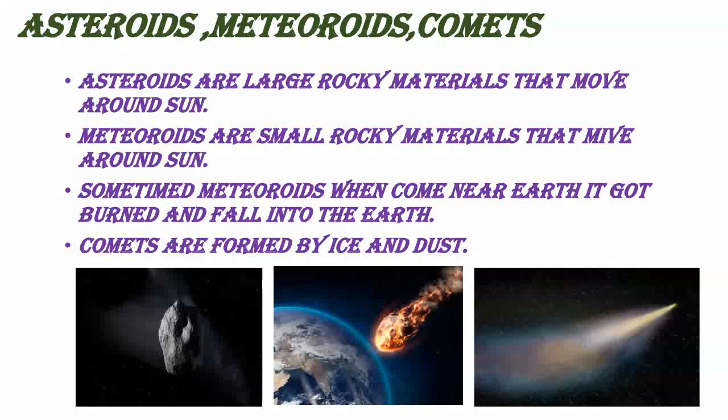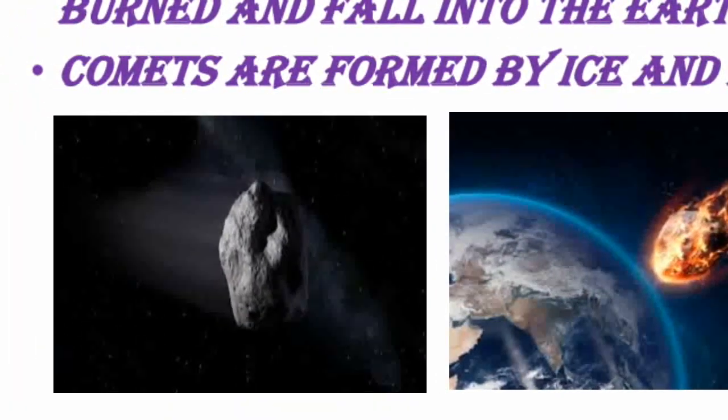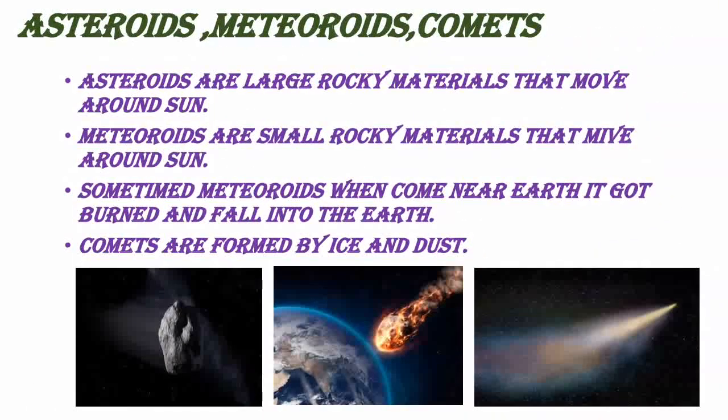What does mean by asteroids, and what is the difference between asteroids and planets? In this slide we are going to see. So this is asteroids. Asteroids are larger rocky materials which move around sun. But planets also move around sun, already we have studied. But what is the difference between these two? Asteroids will move around sun in different path. Each time it will move around a different path. But planets always follow the same path, that is orbit. But asteroids will move here and there, not in the same path.